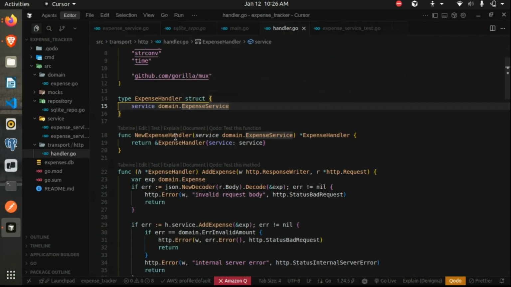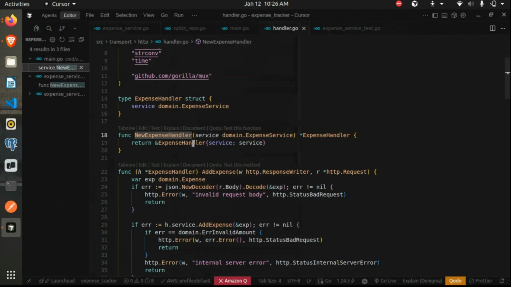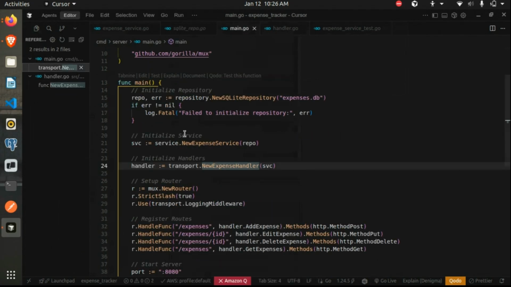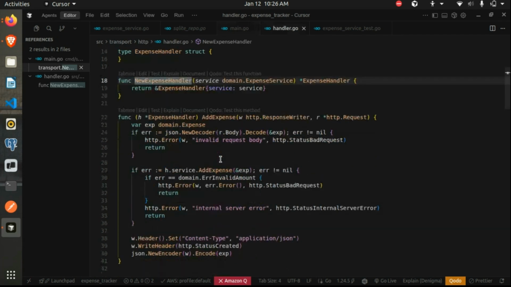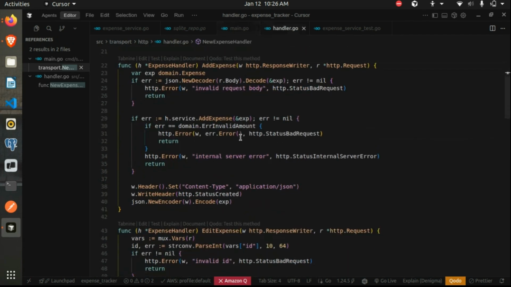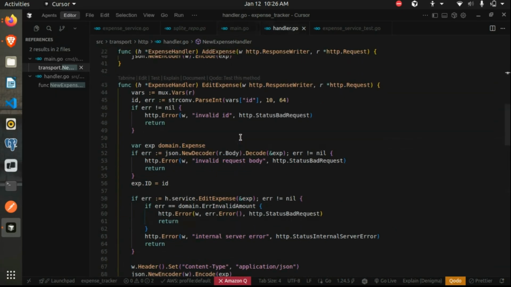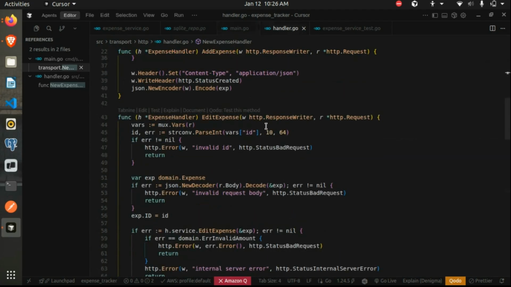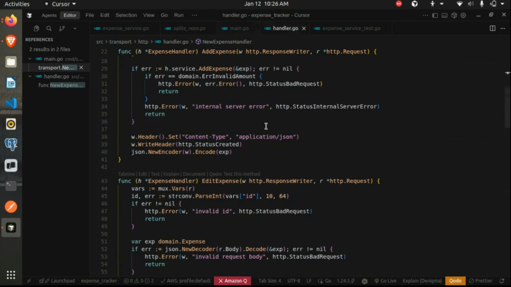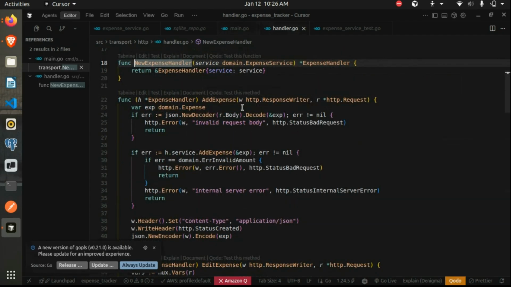In a similar way, we initialize this in our main function. We initialize the service, then we pass this service to our handler method. And then our handler implements the similar methods we need for add, edit, so basically all the CRUD operations. So in the handler layer, this is a common way to declare a handler, which accepts the HTTP response writer and the request, the actual HTTP request.